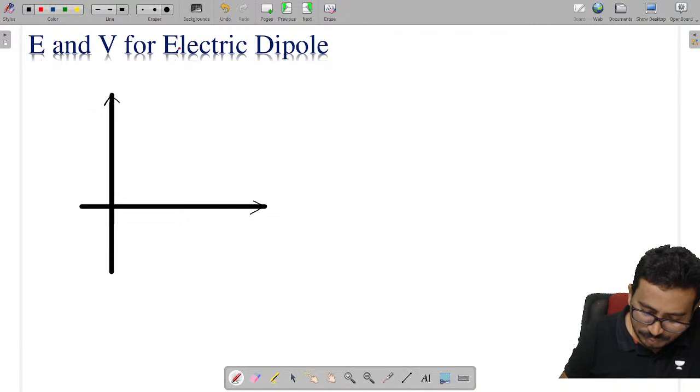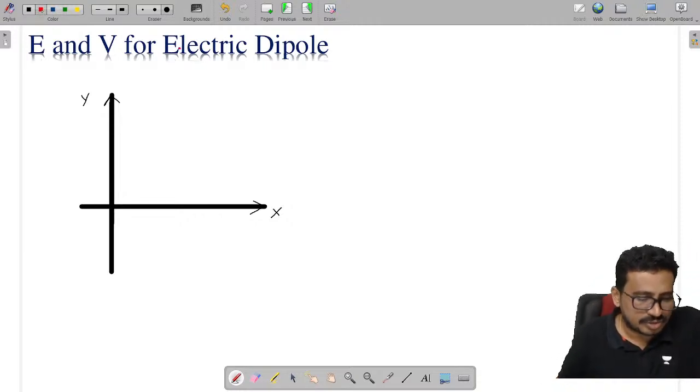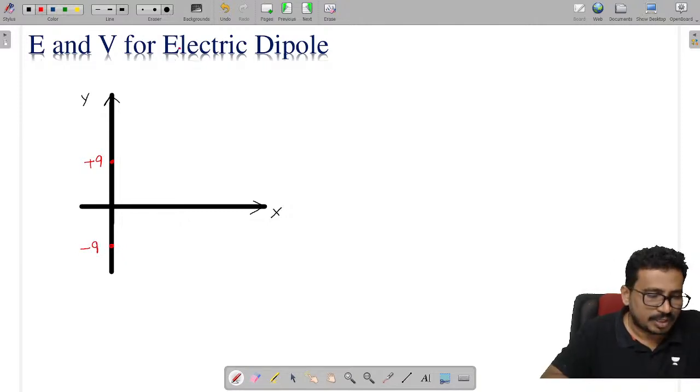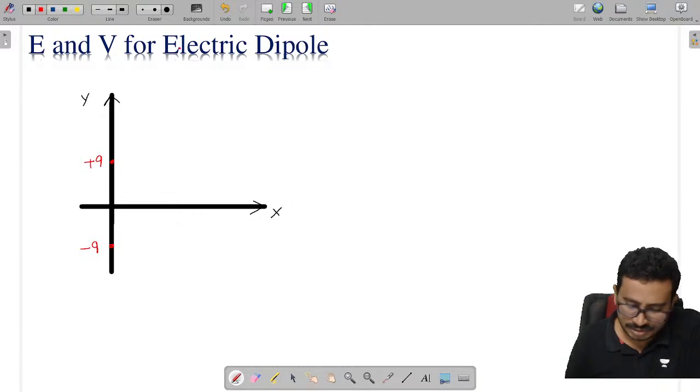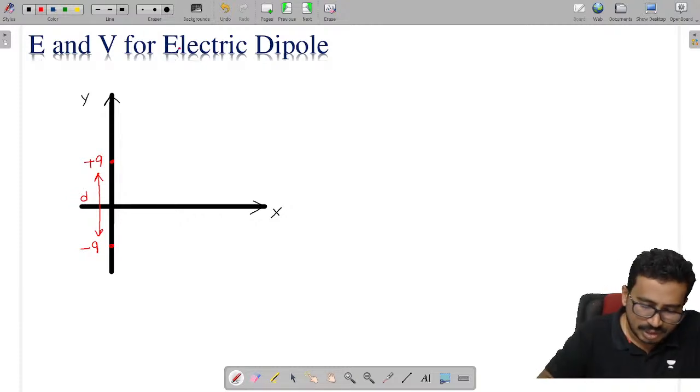Now let us consider this is my xy plane. In this xy plane I have placed the charges. Let us say here we have a plus q charge, and here we have placed a minus q charge, and these two charges are separated by a small distance d.